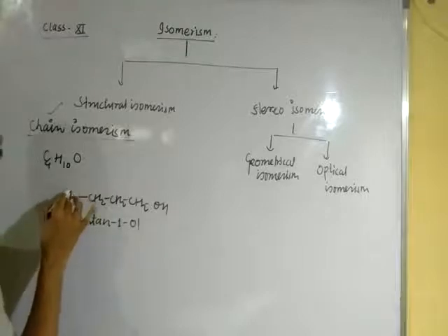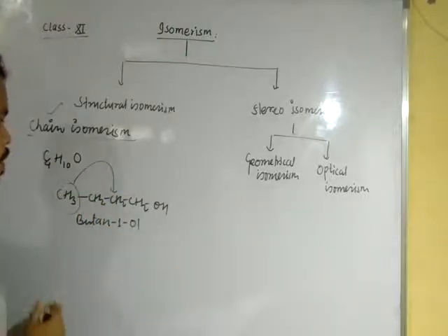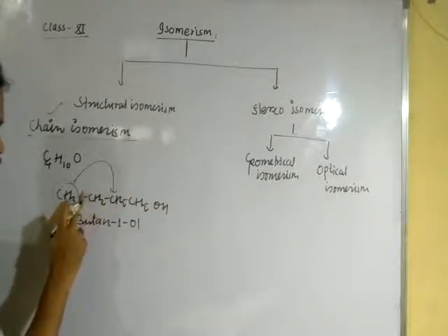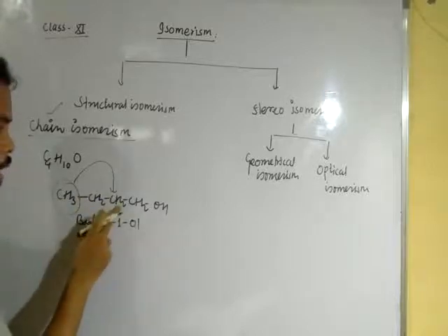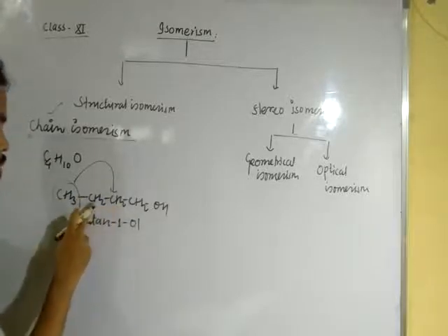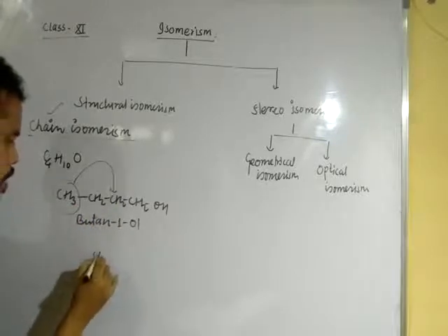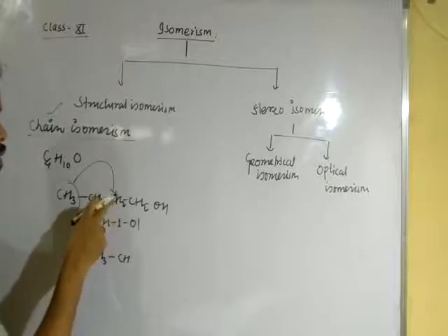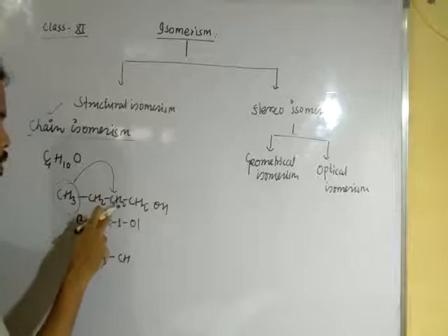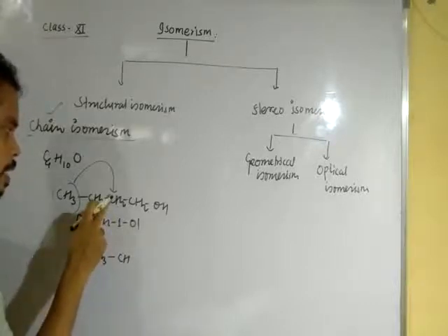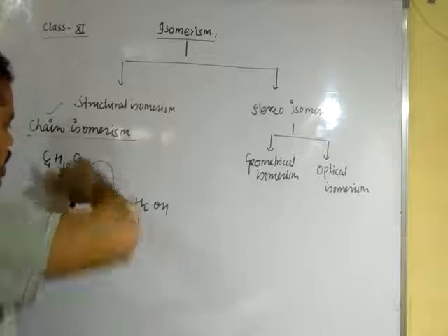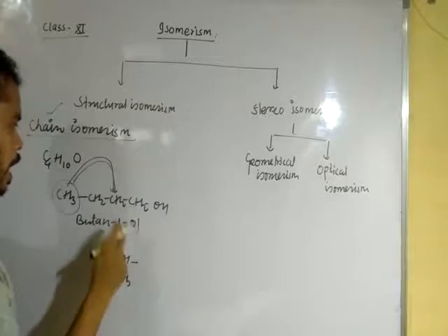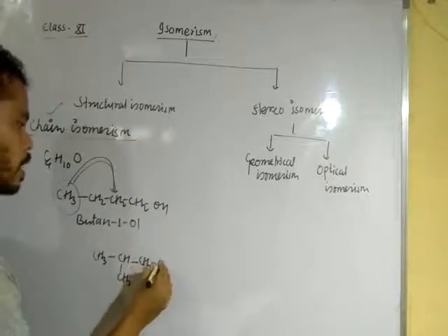So let us change the position. This carbon may shift from here to here, and to balance the valency of this carbon, one hydrogen atom from this carbon atom shifts to here to form CH3, and here CH. After shifting one hydrogen from this carbon to this carbon, the valency is incomplete, and this carbon shifts here to form CH3 and then CH2 and then OH.